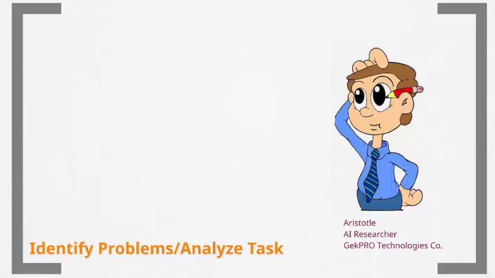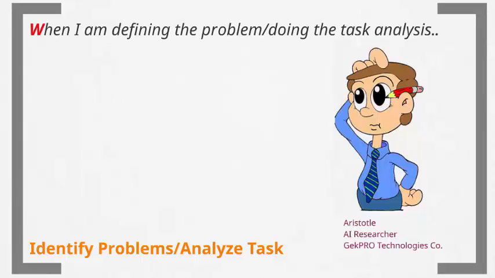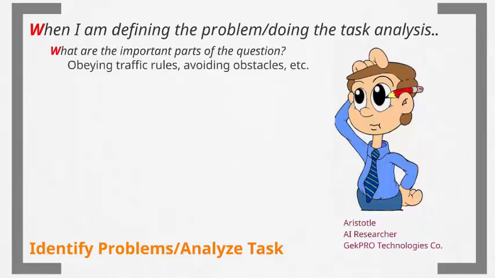In the first phase, identify problems or analyze tasks. Aristotle can ask himself, what are the important parts of the question? In this context, it will include how to ensure the car obeys traffic rules and how to ensure the car avoids obstacles along the way.